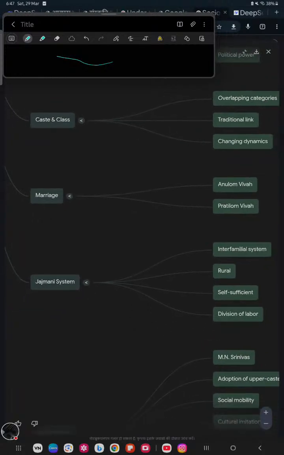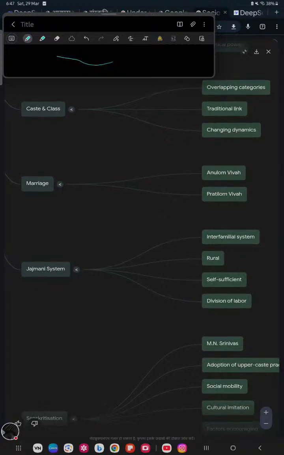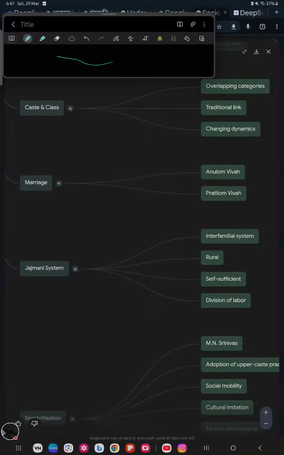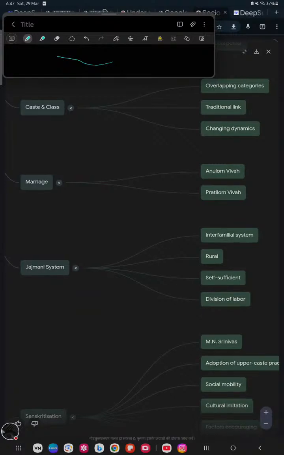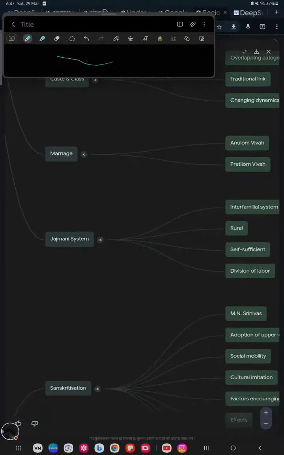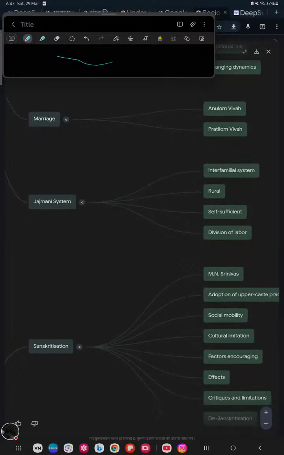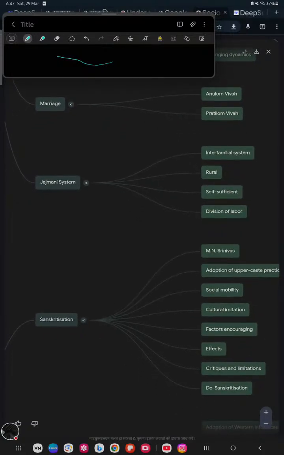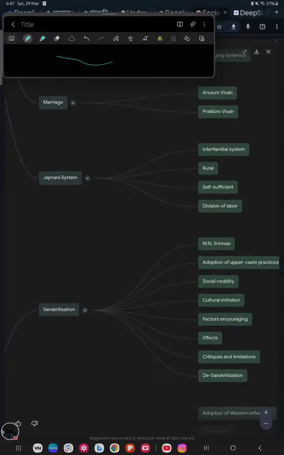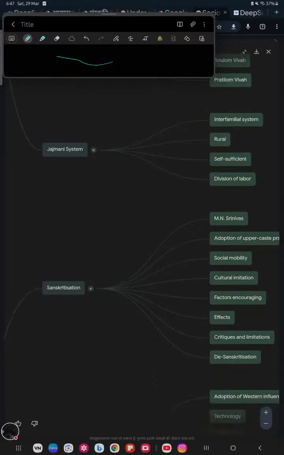Then comes marriage. There are two types of marriage: anulom vivah, where we have the upper caste boy and lower caste girl, and pratilom vivah, the upper caste girl with a lower caste boy. Then comes the jajmani system, the interfamilial system. It is prevalent in the rural sector, and it provides a base for a self-sufficient economy, stratification, and division of labor over there.